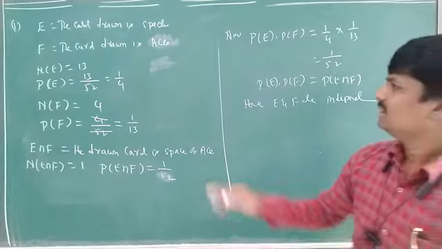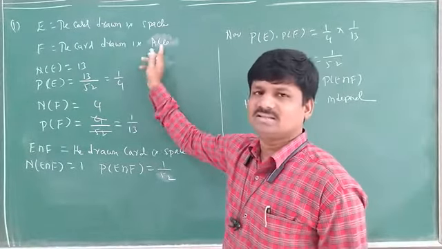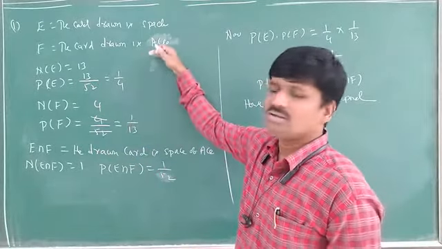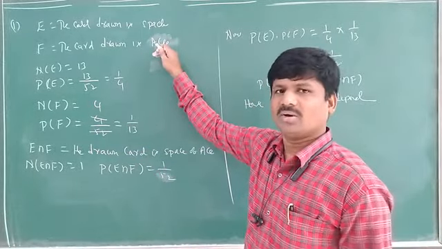Just observe here, it is not black. The card is ace, not black. Actually, that is the second question. I have taken black here by mistake. It is ace. Okay, remember this one.